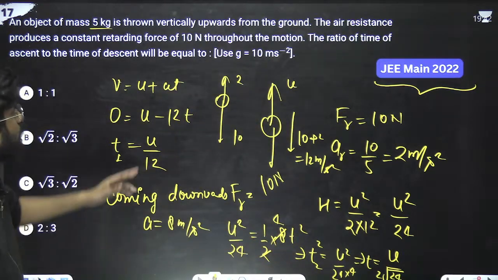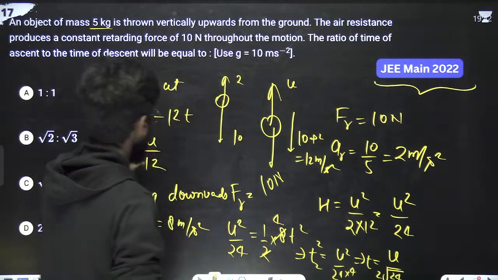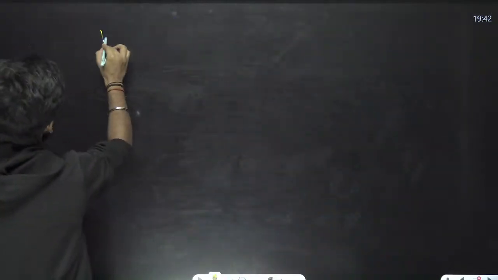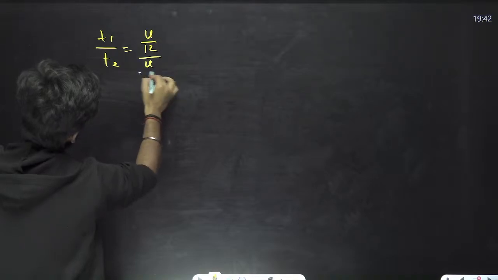So we have to calculate the ratio. The ratio is what? u by 12 and u by 2. So we just calculate T1 by T2. T1 by T2 is u by 12 upon u by 2 root 24.